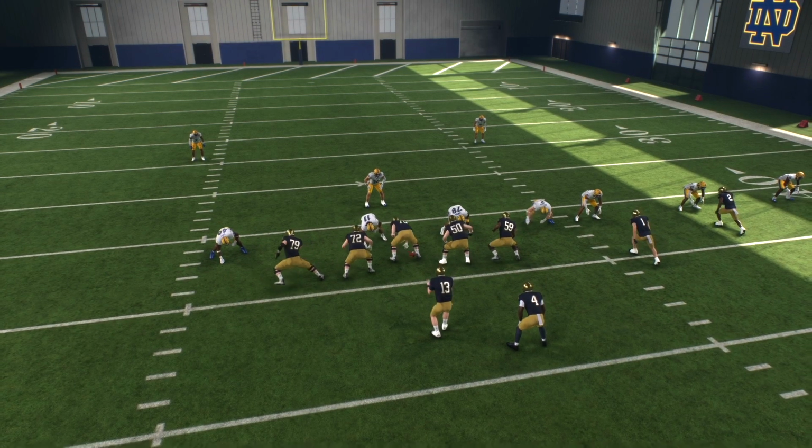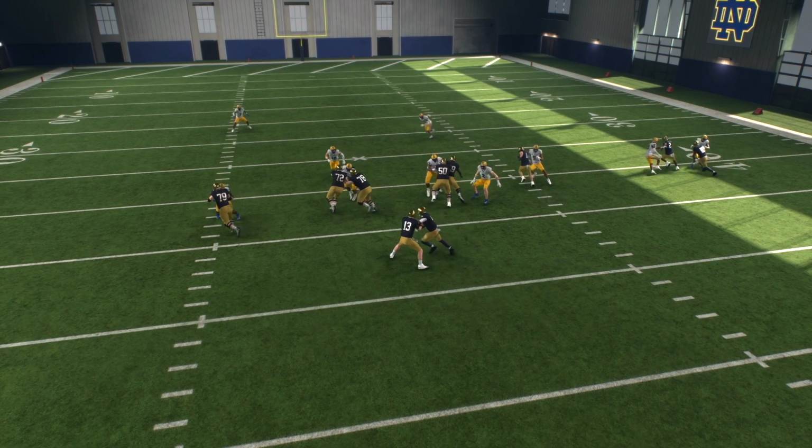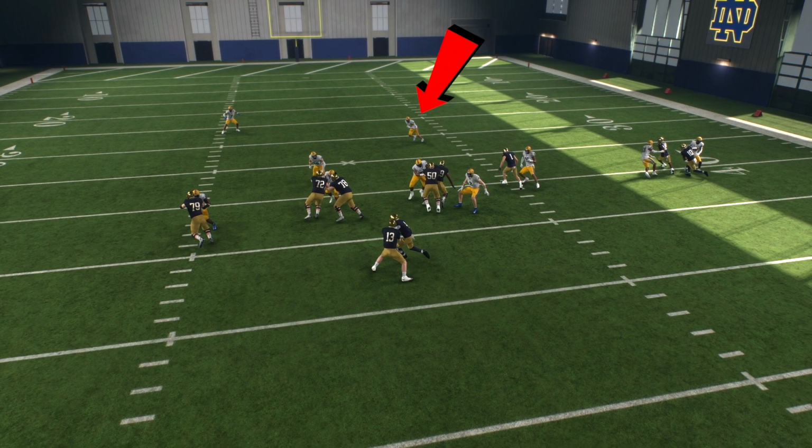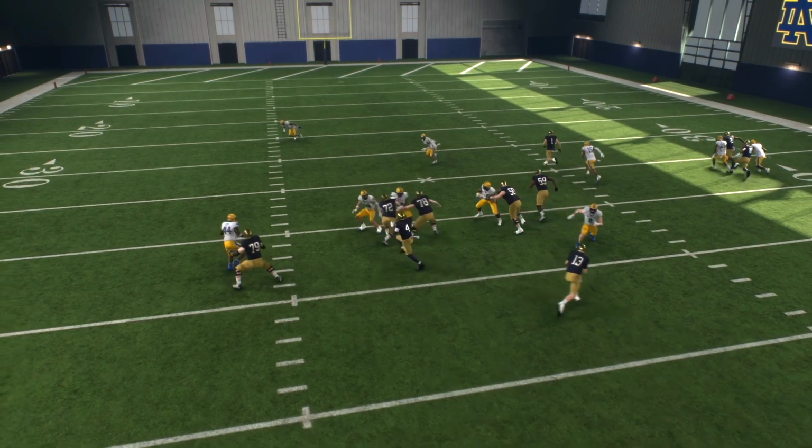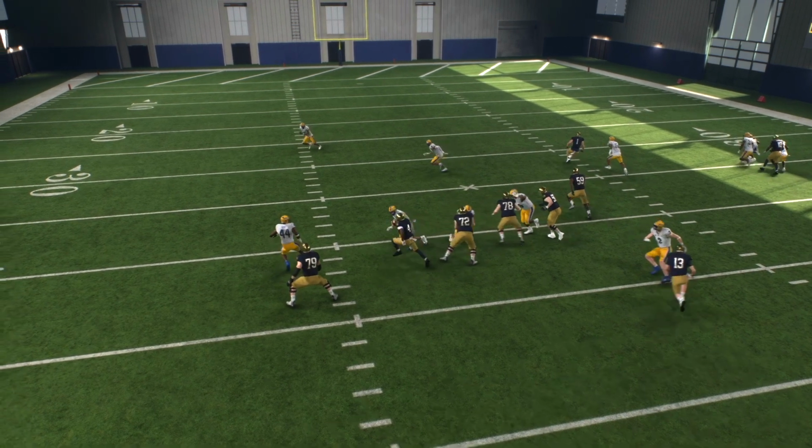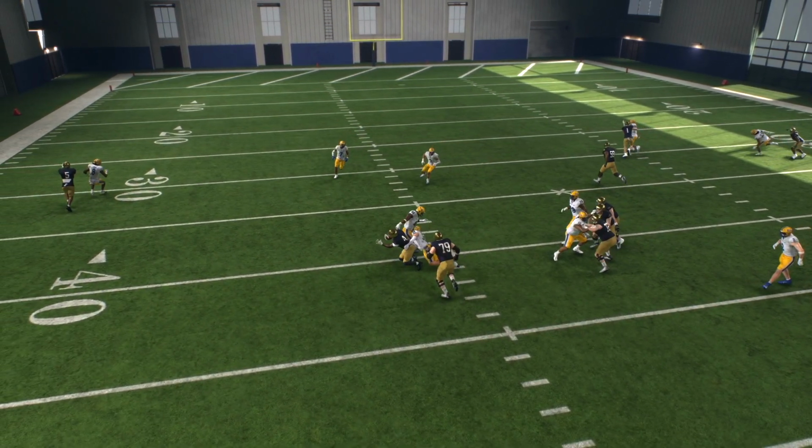I like going back and just looking at the defense. Look at that. The safety helped because the safety on the right side is kind of like the robber, so he's already got a little bit of run responsibility. Plus, he's playing right behind that linebacker. And because of that, he's setting himself up just in case Love were to get past the first line of defense, but he doesn't get past the linebacker or that defensive end.